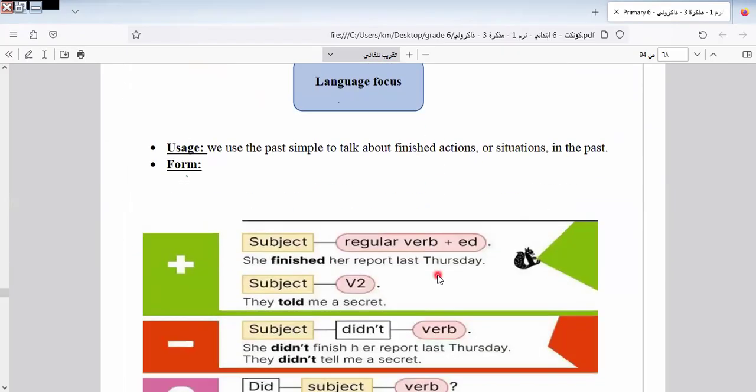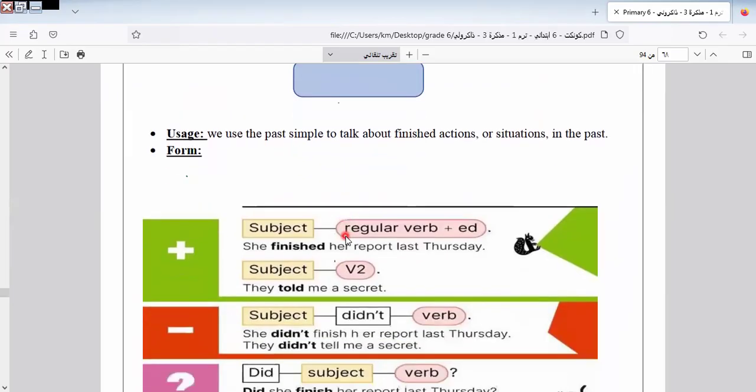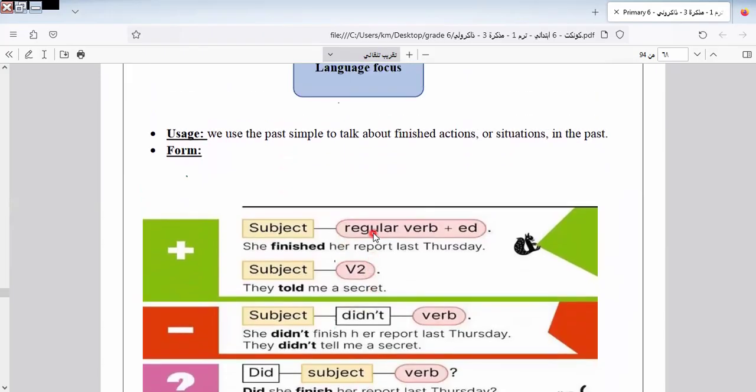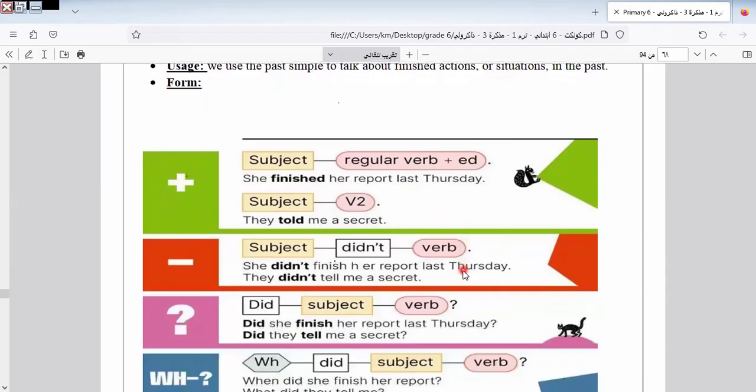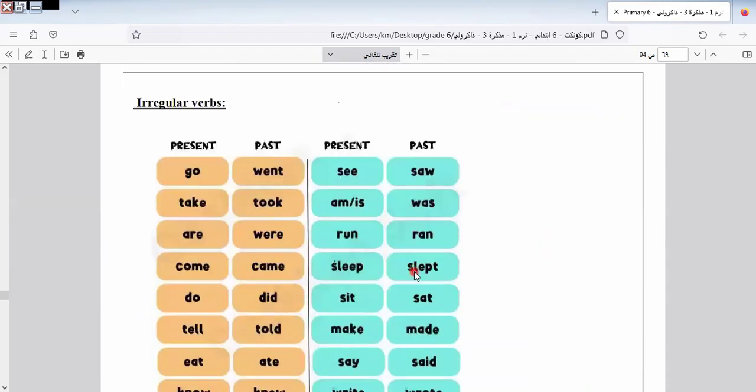Okay. In this part, we talk about what? About the past simple tense. As we know, in the past simple tense we express an action that happened and ended in the past. And what is the form of the sentence? It will be adding ed to the verb if we have a regular verb. And we use did and didn't with negative and question form, and when we use did and didn't, we return the verb to the stem of the verb.